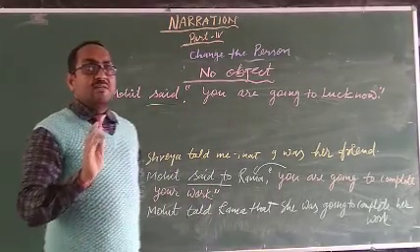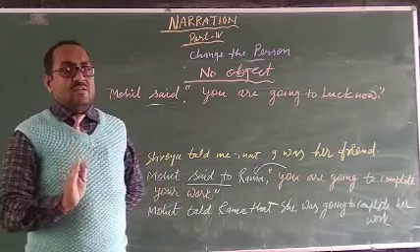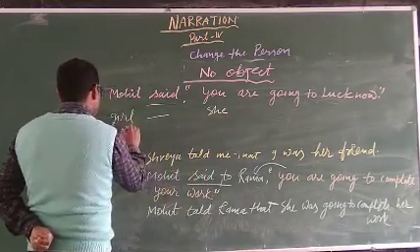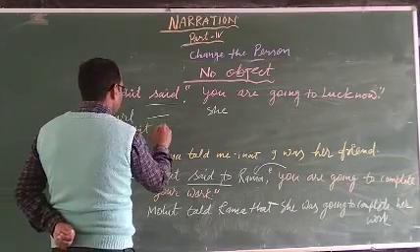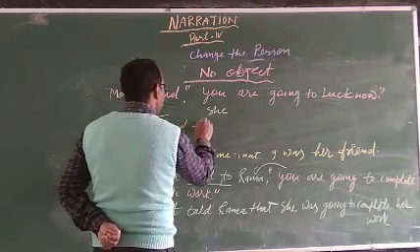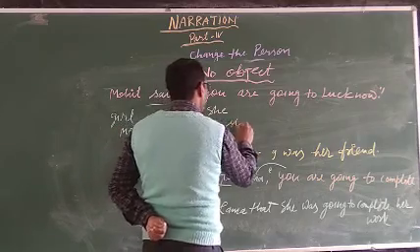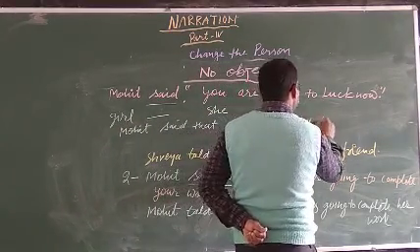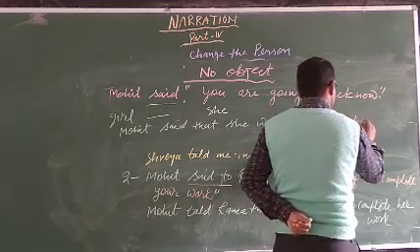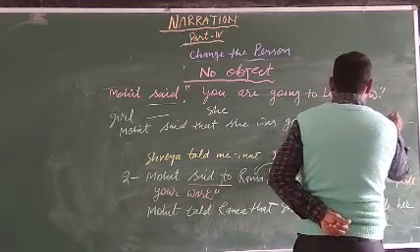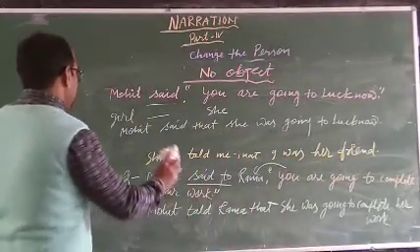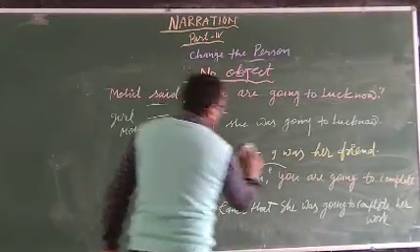Just imagine, so here we take she. What is the answer? Mohit said that she was going to Lucknow. Okay, she was going to Lucknow. That is the complete rule number 2.